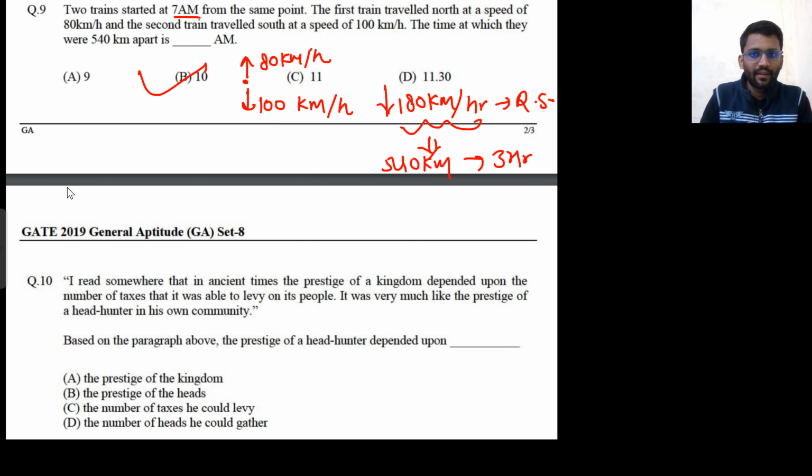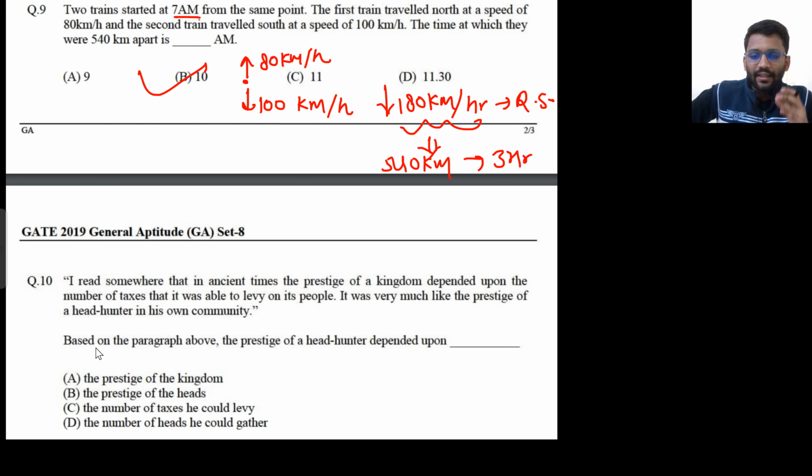That's it. One is going 80 km, one is 100 km, so the relative speed is 180 km. So in 1 hour they are getting 180 km apart. So in 3 hours they will be 540 km apart. So 7 a.m. they started, 7 plus 3 hours, 10 a.m. That's it. Now this 10th question is also very interesting.